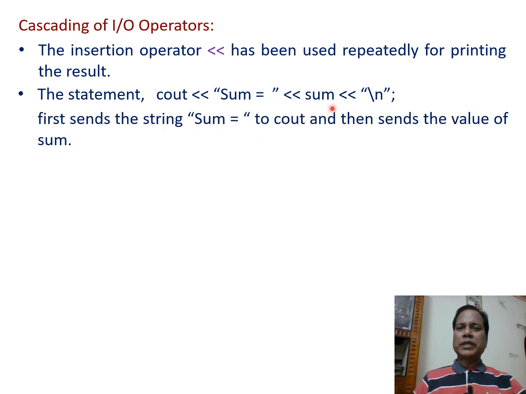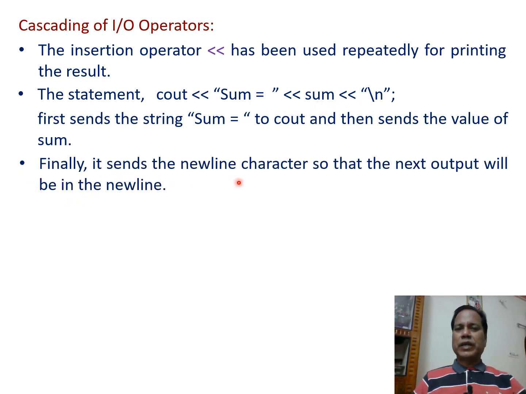This statement first sends the string sum equals to the cout and then sends the value of sum to cout. That is, first sum equals is displayed on the output screen, and following that, the value of sum is displayed.